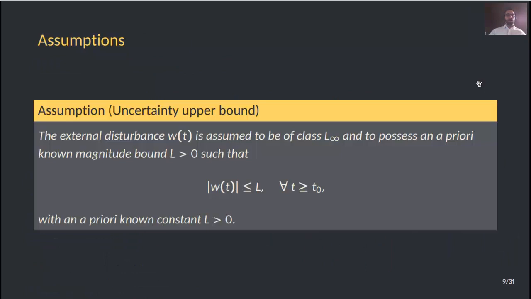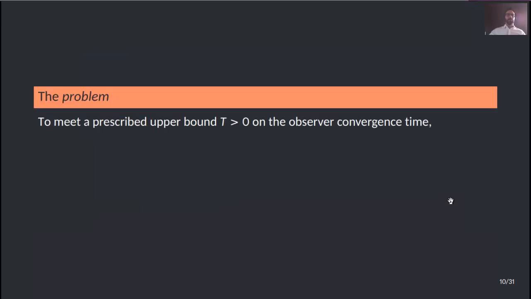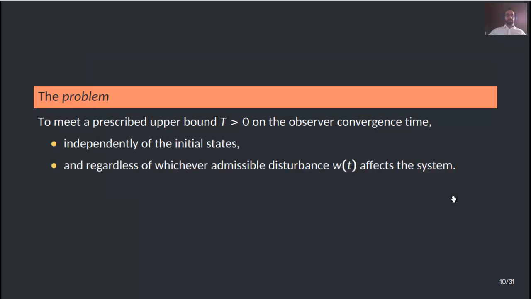We will assume throughout that the external disturbance w is of class L infinity and possesses an a priori known magnitude bound capital L such that this inequality here is satisfied. This upper bound capital L is also a known constant. So the problem is to meet a prescribed upper bound capital T on the observer convergence time independently of the initial states and regardless of whichever admissible disturbance w affects the system.